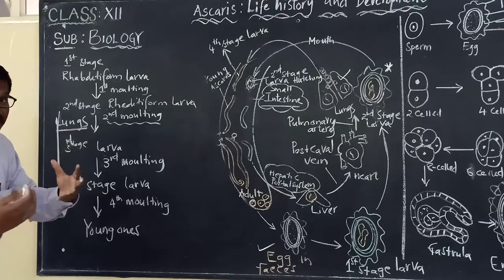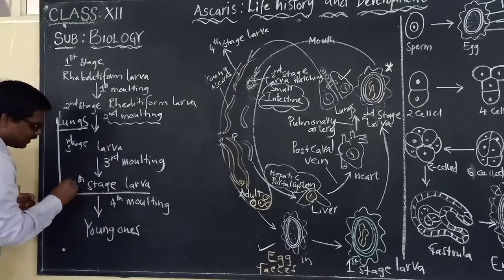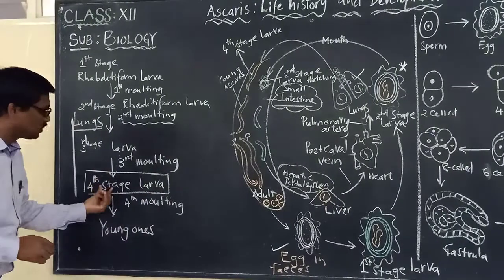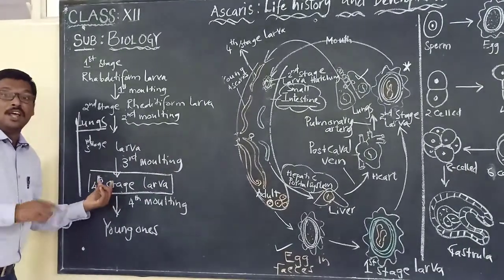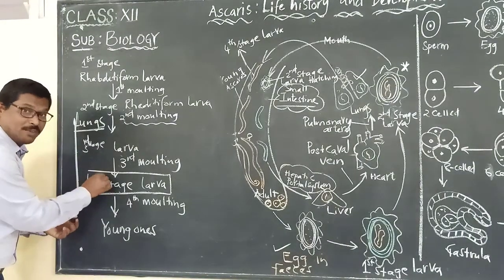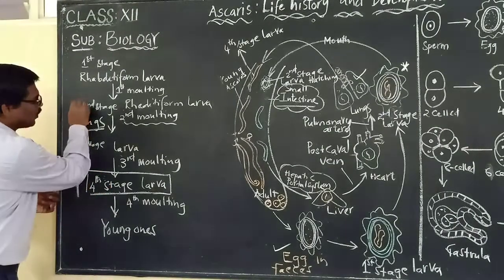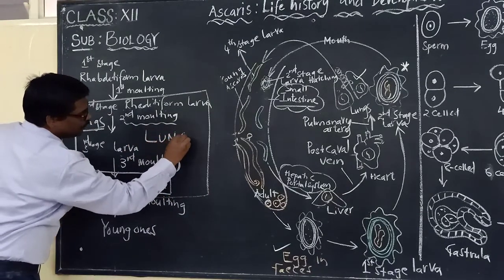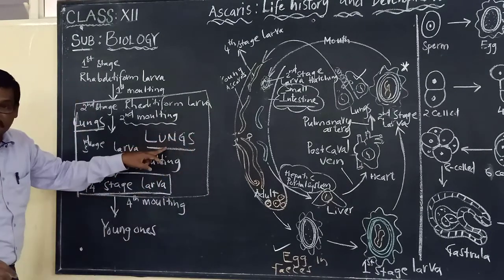So what is present now inside the lungs? The fourth stage larva.